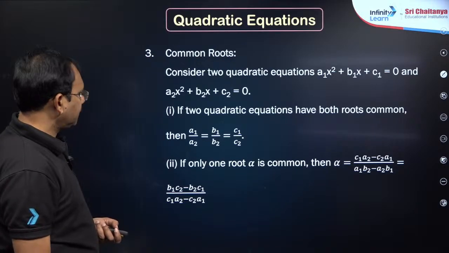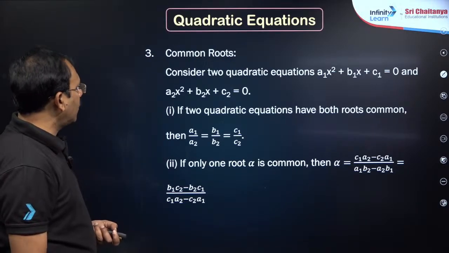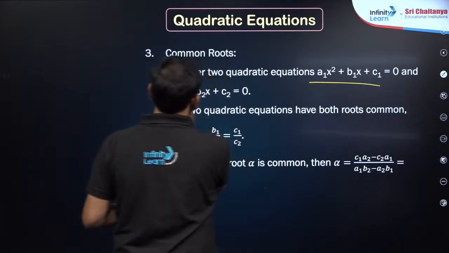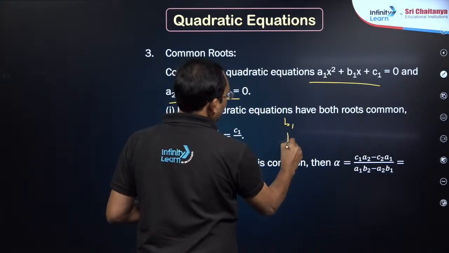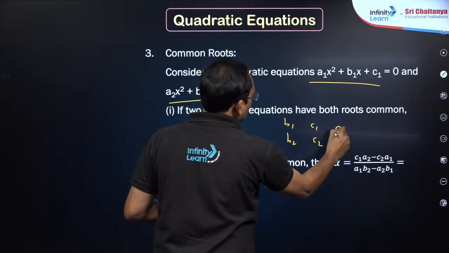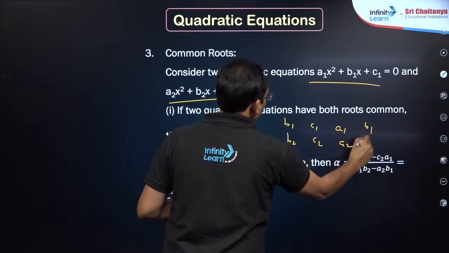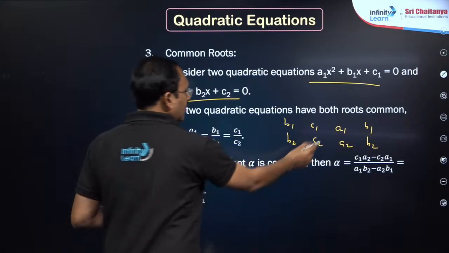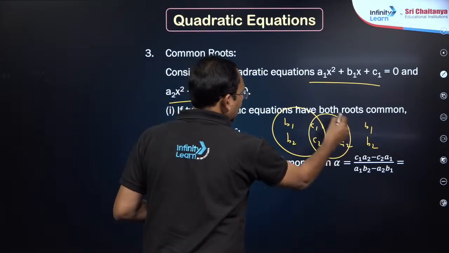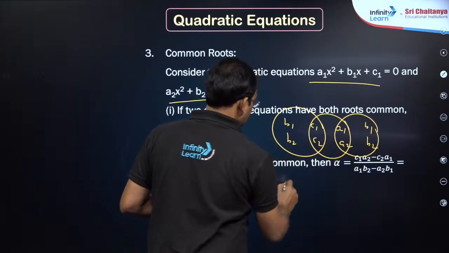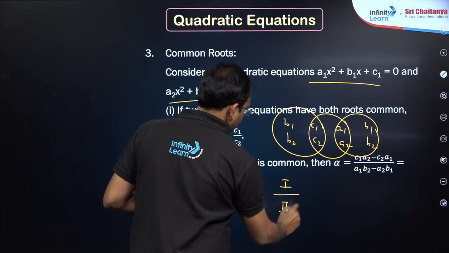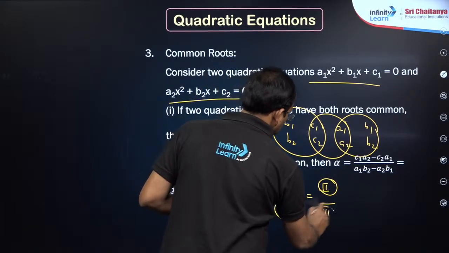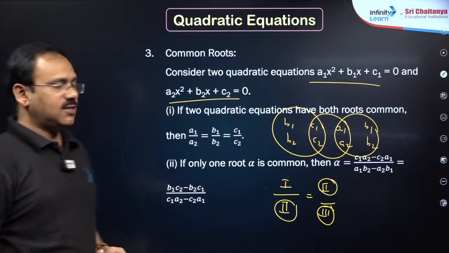The next, if they have a common root, you know how to write. If two quadratic equations have a common root, you just write b1 b2 c1 c2 a1 a2, repeat b1 b2. So if they have a common root alpha, it is given by first determinant by second determinant, which is equal to second by third. First by second is equal to second by third. You just write this condition, they will have a common root, dear students.